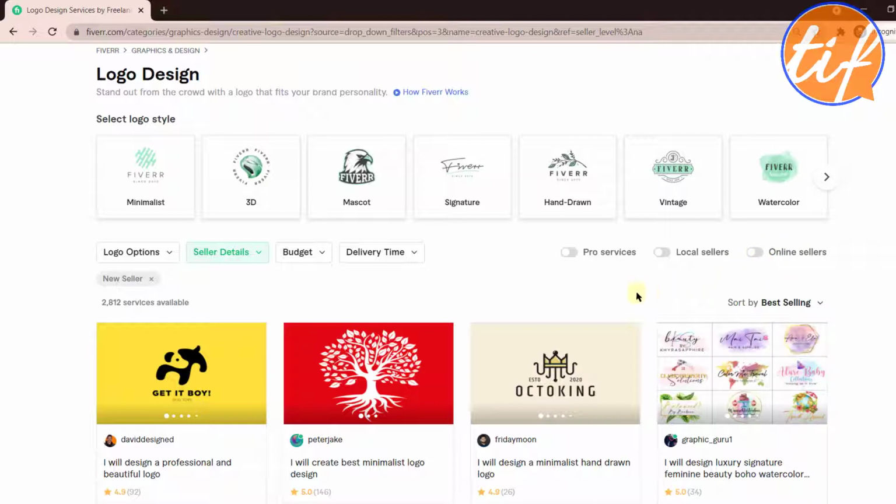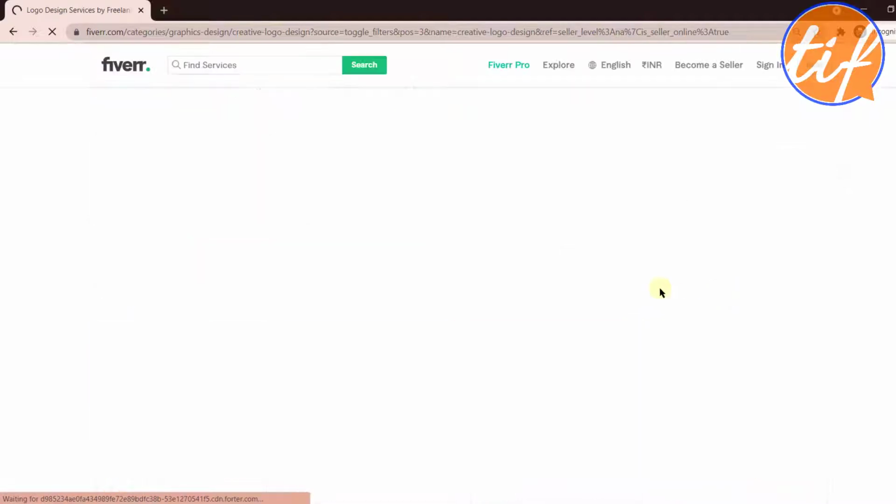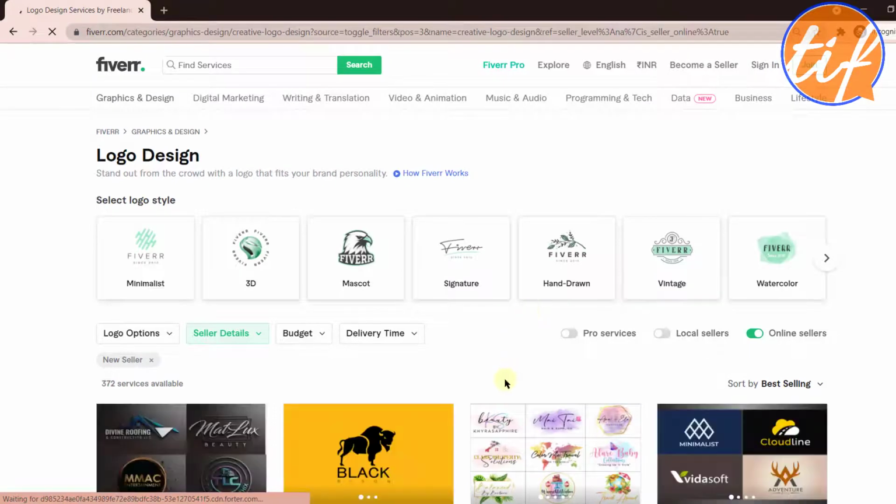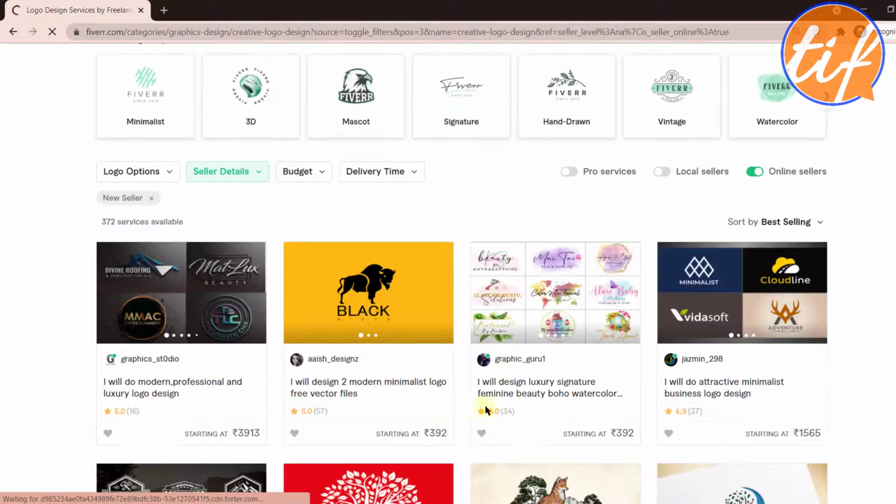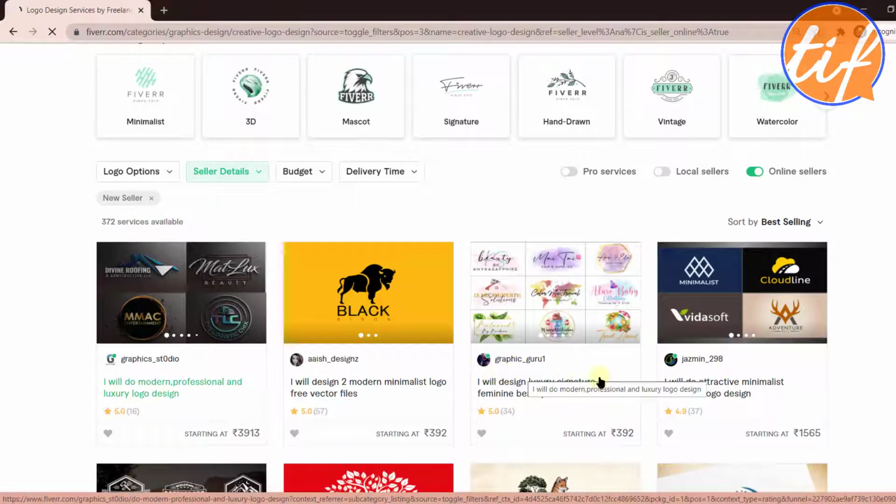Okay, many buyers come here and they enable this online sellers option, and then they message or interact with those people who are currently online on Fiverr. So you can see all these people are online. How do you know? You can see this green dot over here.